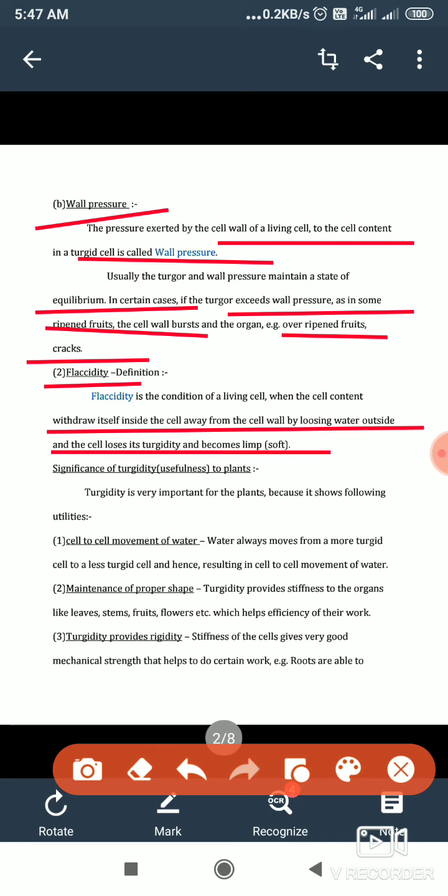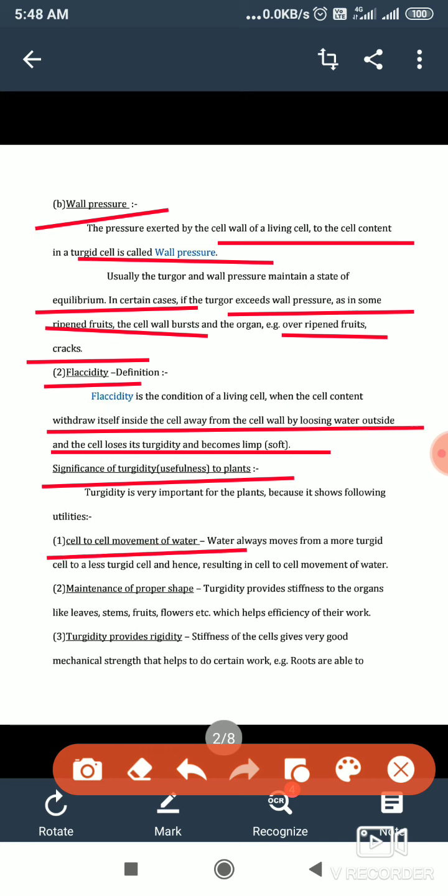Now, this turgidity is very important for plants in their everyday life activity. This is the significance of turgidity, the usefulness of turgidity to the plants. Turgidity is very important for the plants because it shows the following usefulness. First of all, it helps in the transportation of water from one cell to the other. Cell to cell movement of water.